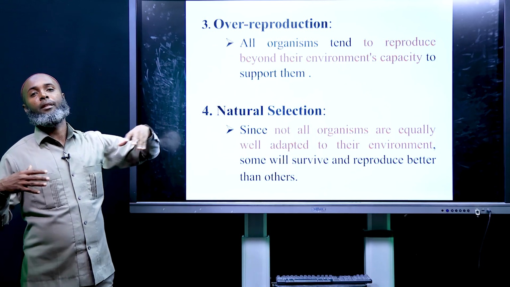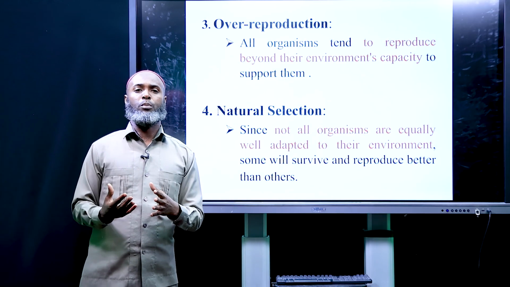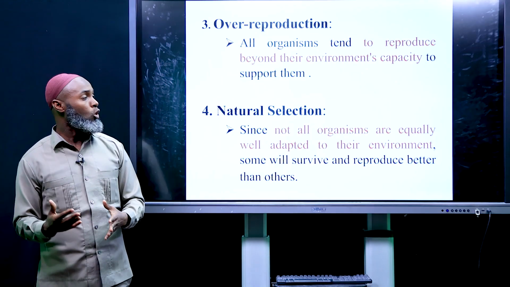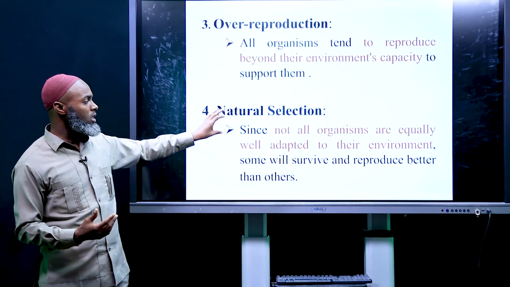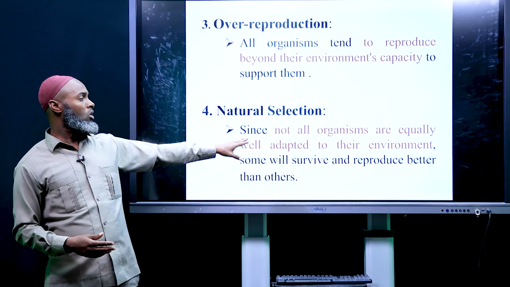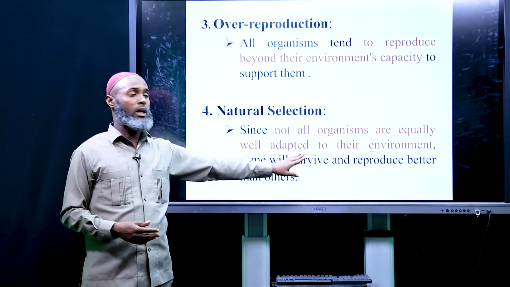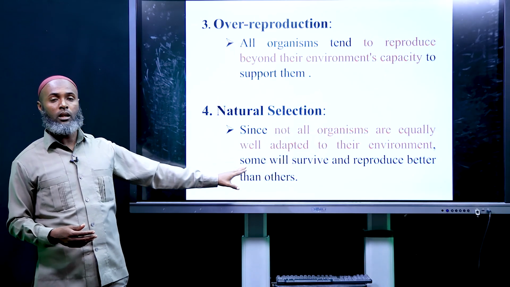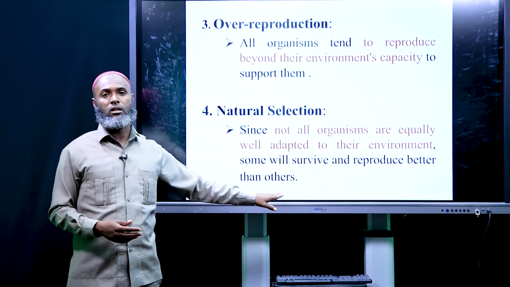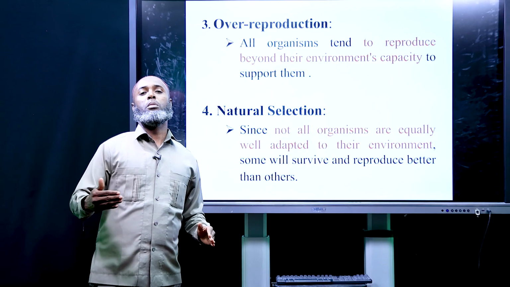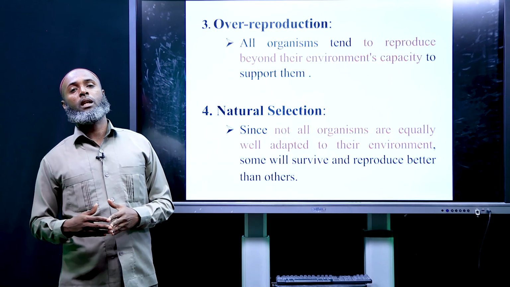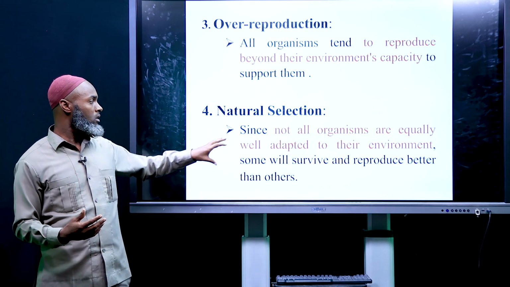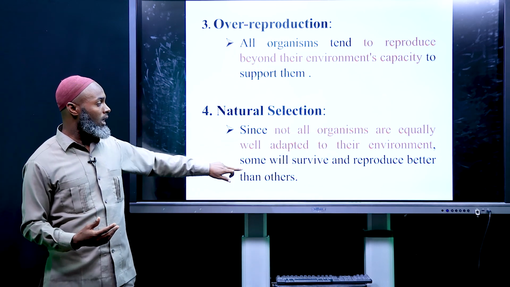So organisms that over-reproduce and produce more offspring can survive more. The other is natural selection. Since not all organisms are equally well adapted to their environment, some will survive and reproduce better than the others. The ones that produce more offspring and win the competition will survive more, and this is known as natural selection.